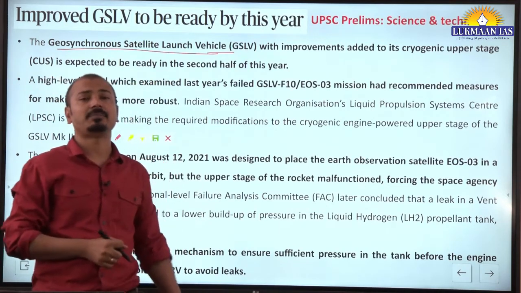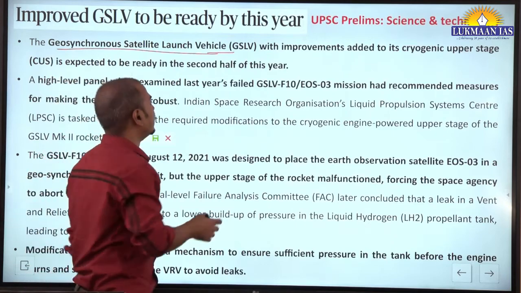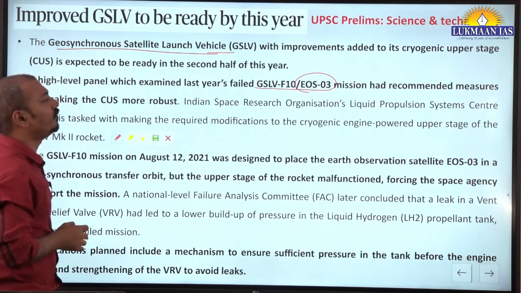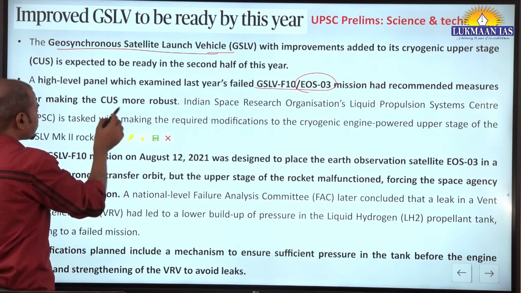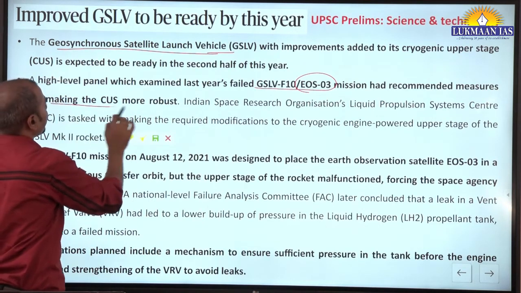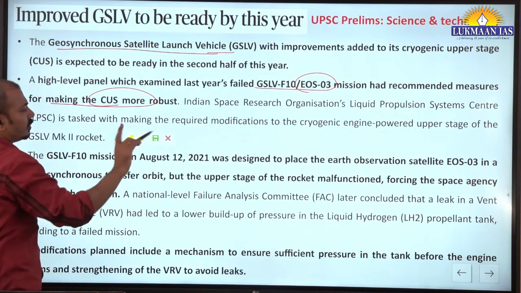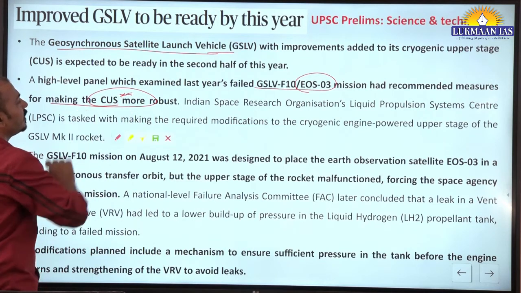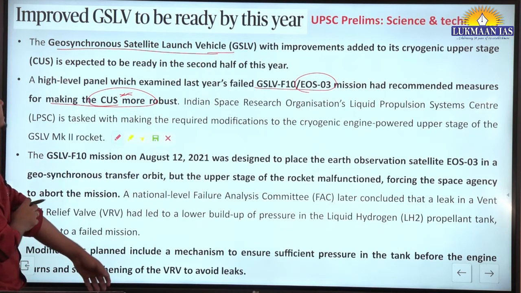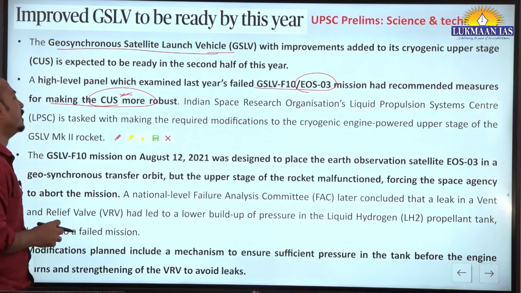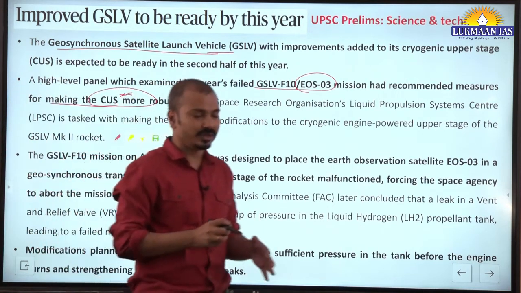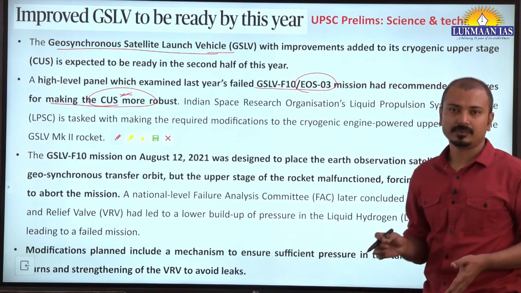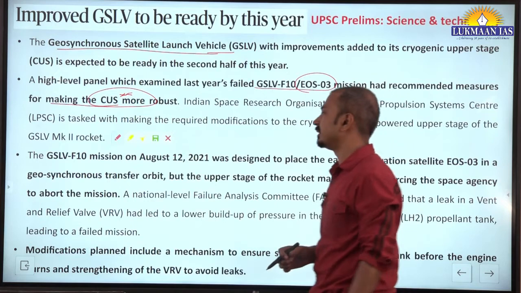But last year what happened is that GSLV Mark III carrying this GSLV F10 EOS Earth Observation Satellite 03 failed due to the upper stage, cryogenic upper stage. CUS means cryogenic upper stage. So there was a failure in that third stage. Remember that the first two stages are solid fuel combustion, and the third one, cryogenic, is having liquid fuel. Okay, liquid fuel combustion is there in the third stage.